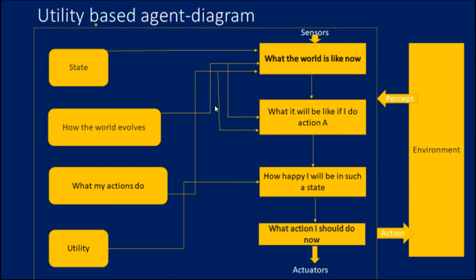And here the key question is: how happy will I be in such a state? This is very important in the utility-based agent, as I said earlier, how happy. Based on the information, by action A, how happy it is going to be needs to be considered here. Based on that information and the utility function, it is mapped, and it decides what action I should do now. Then based on that, the actuators will act through the environment, through action. That's all about the utility-based agent.